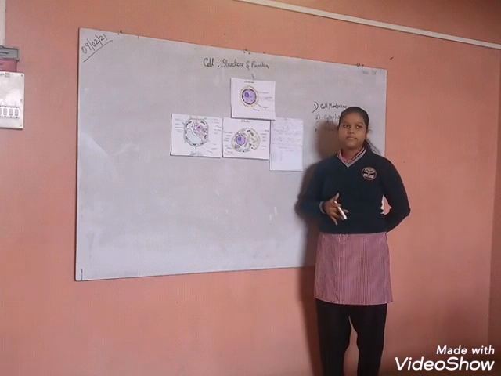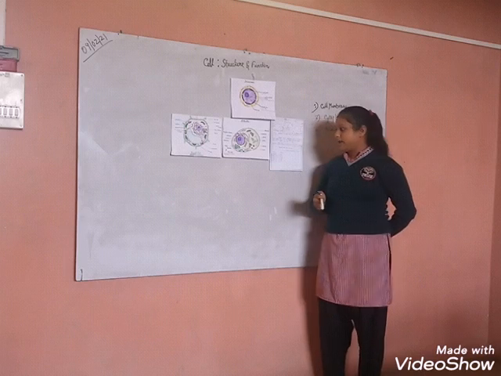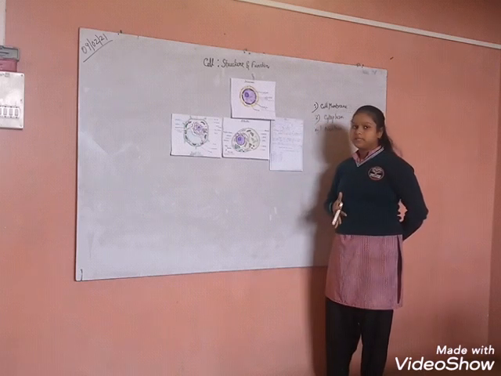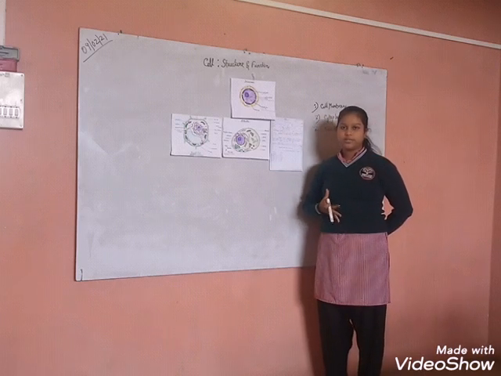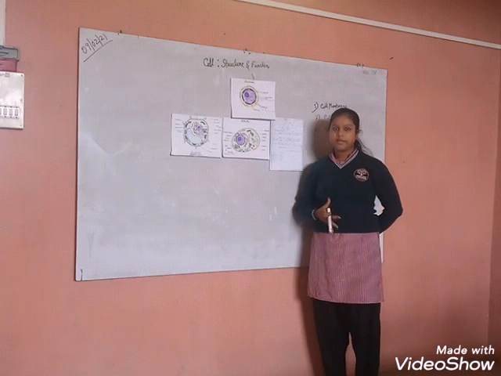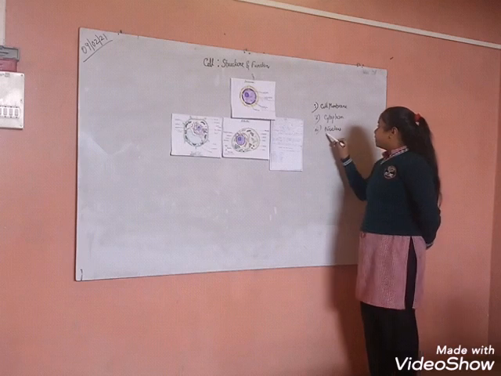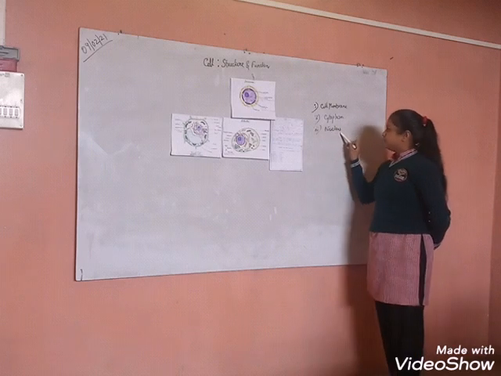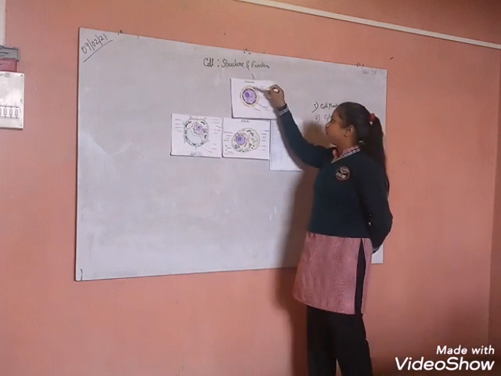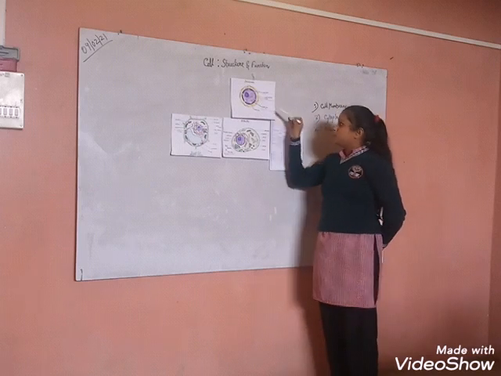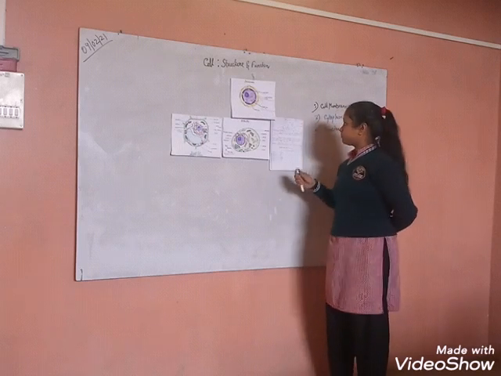Lysosome contains chemical substances known as enzymes, and in an emergency situation, the lysosome bursts and destroys the cell, hence it is known as the suicide bag of the cell. And the third part of a cell is the nucleus. This is the diagram of the nucleus. The nucleus is also known as the brain of the cell.